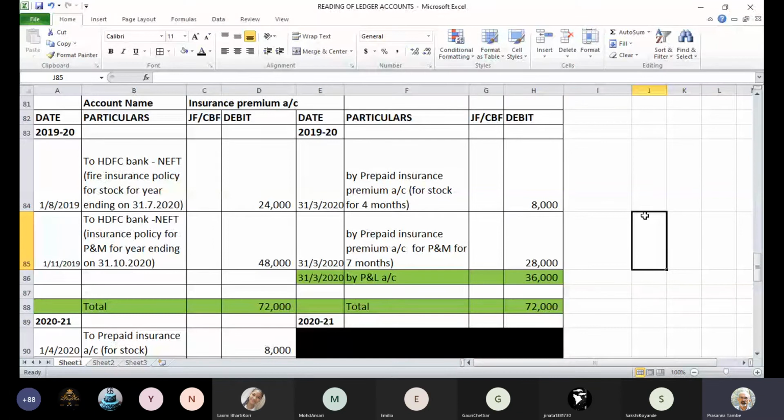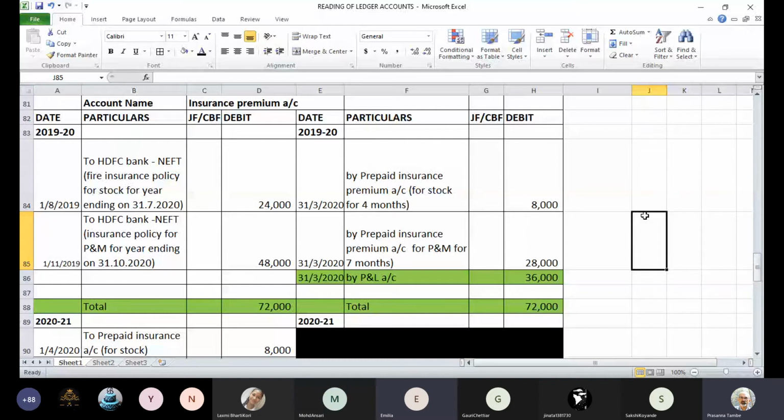So out of 12 months or a year, 8 months in current year, 4 months in next year for the first policy. So 24,000 divided by 12, you get a monthly premium of 2,000. So for 4 months, which will go in next year, your prepaid insurance will be 8,000. Is the calculation and number of months clear to you now?